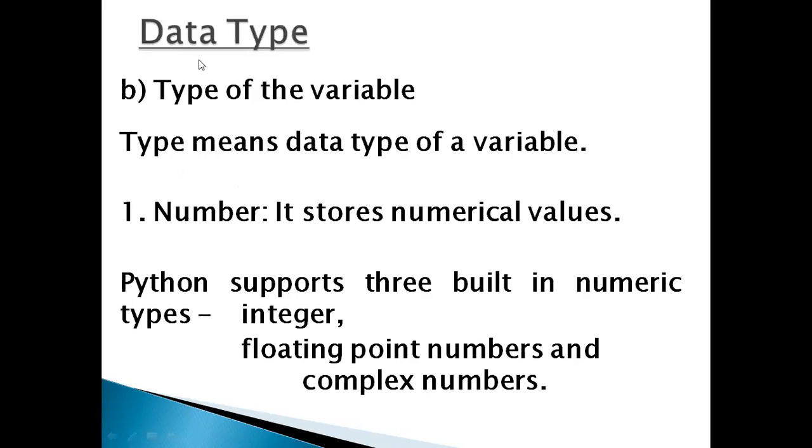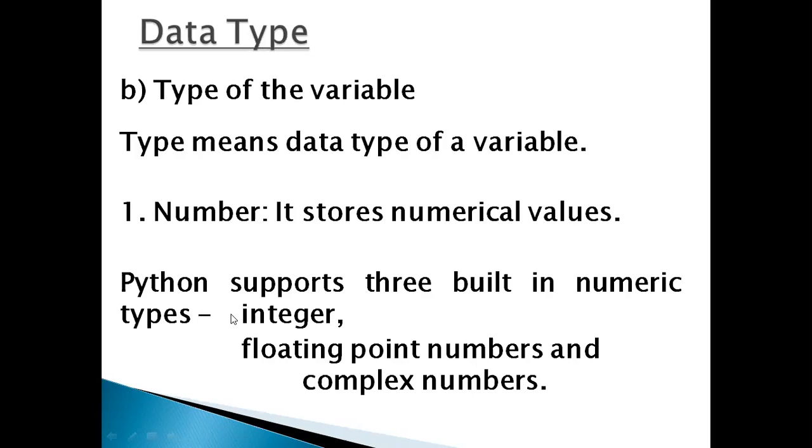Next is the data types. Type of the variable: which type of variable do you want to declare? Type means the data type of the variable. Whenever it is a number, it is stored as a numerical value. Python supports three built-in numeric types: integer, floating point numbers, and complex numbers.